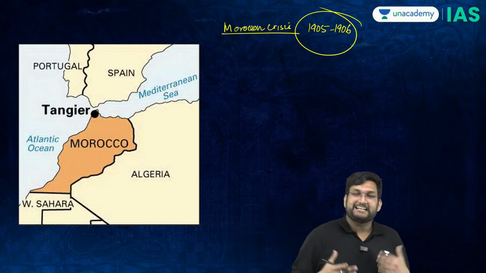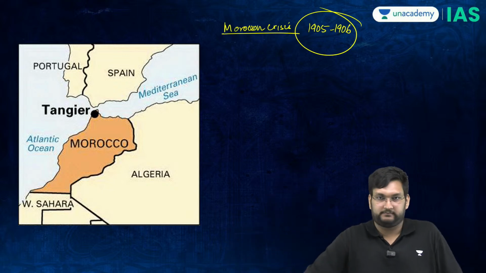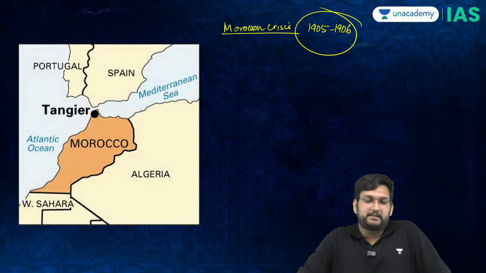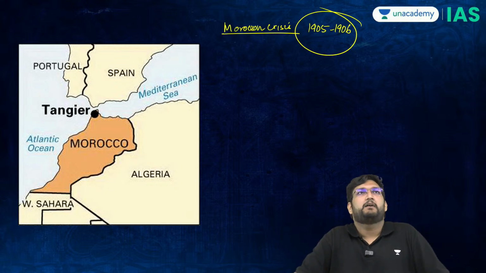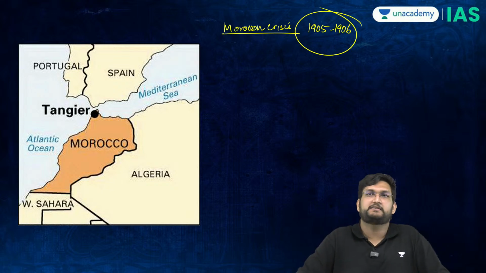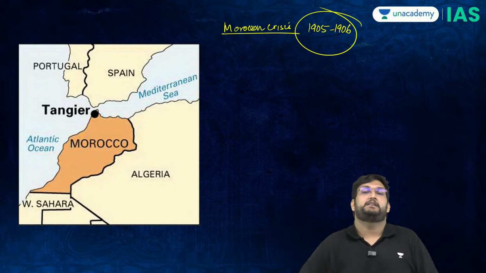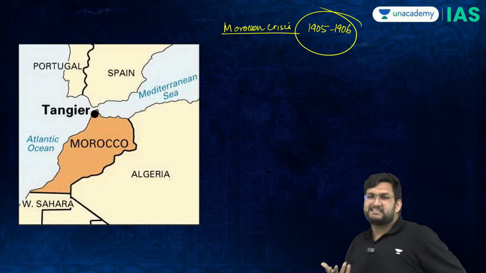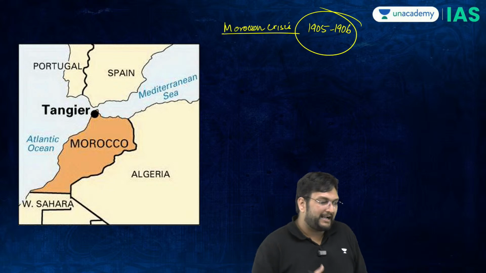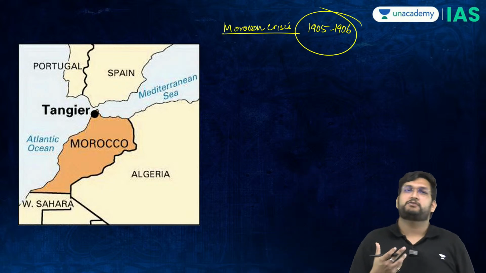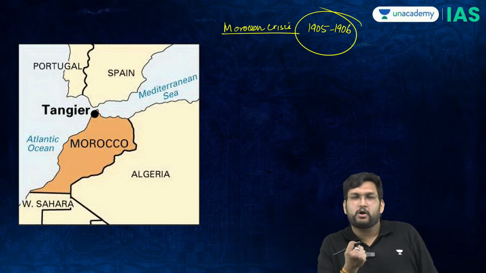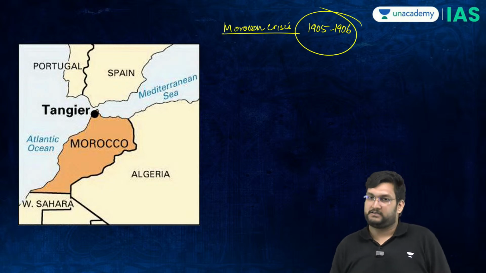See, Germany was desperate for colonies. Germany, under Emperor Wilhelm II, had come to the party very late, in the sense that Britain already had a set of colonies, France had a set of colonies, the Portuguese have a set of colonies, the Spanish have a set of colonies, but the Germans don't. And therefore, the Moroccan crisis is based on this German idea that we also should have influence over nations.